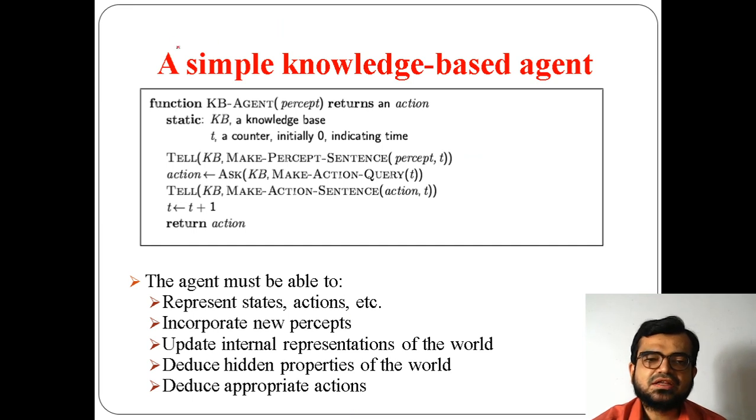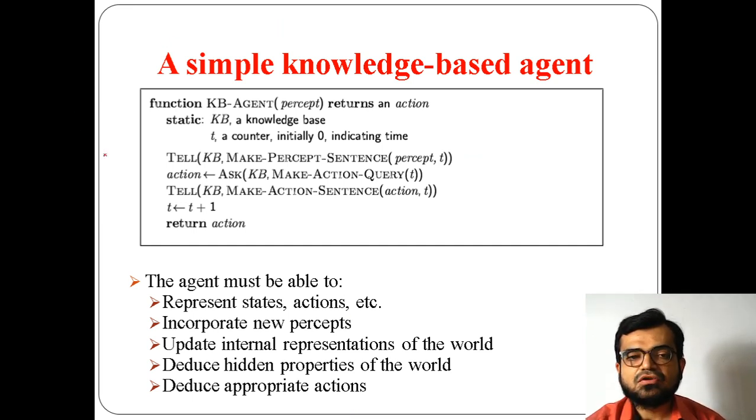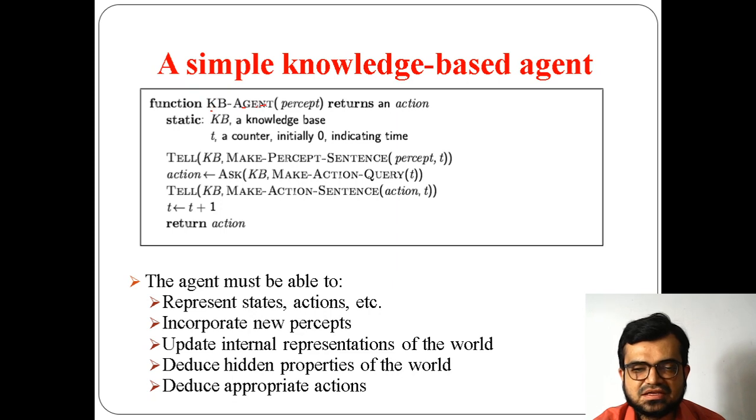Now again, what if there is a simple function I have already mentioned with the process here. For example, I am taking a function which is KB agent, means knowledge base agent, which percepts from environment, which means it takes input from environment and it returns an action again to environment itself. This is the input, this is the output.